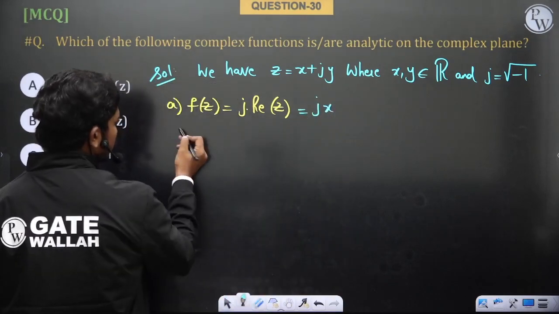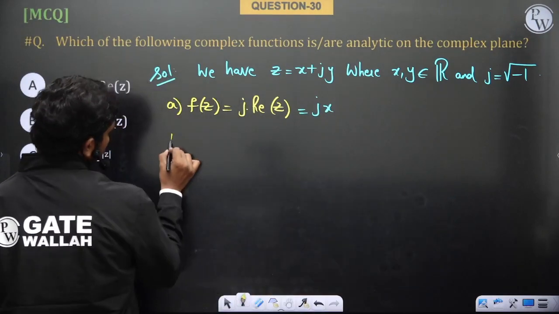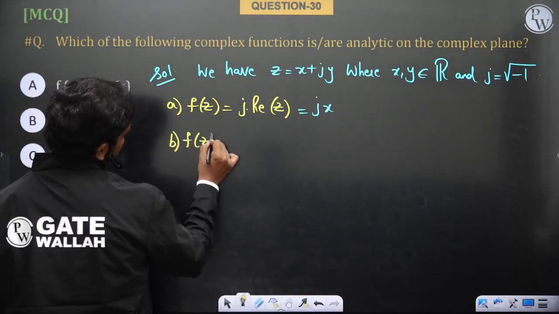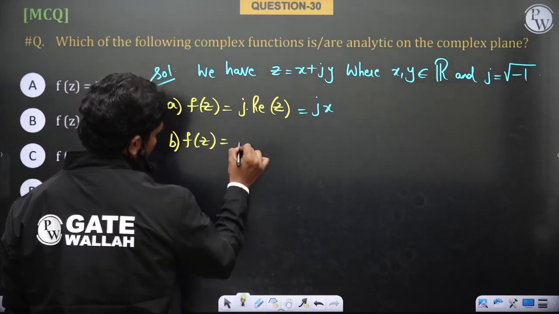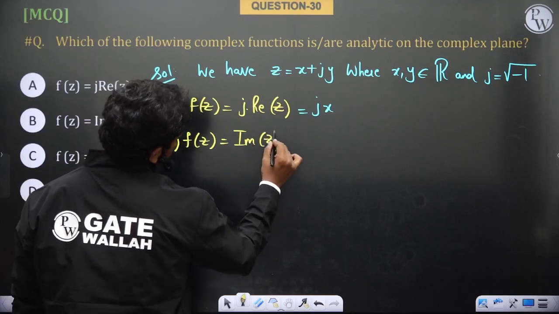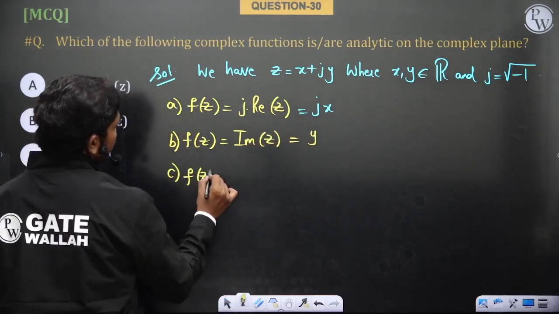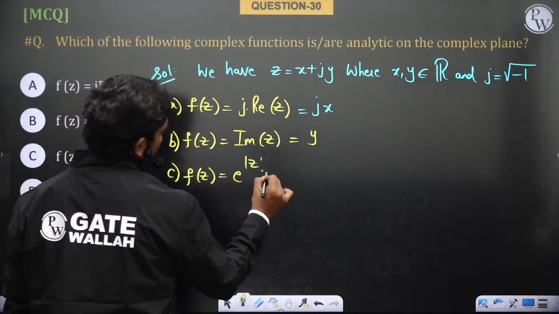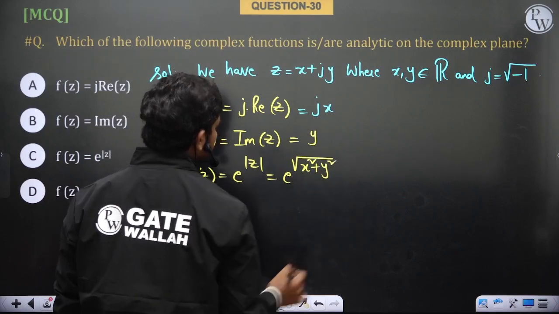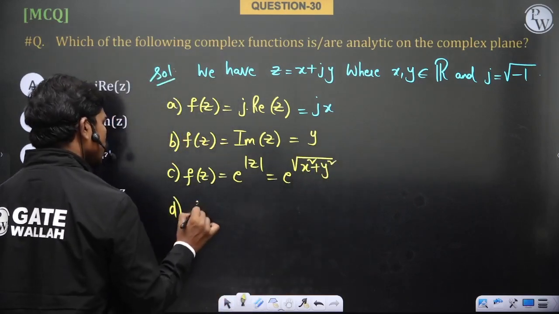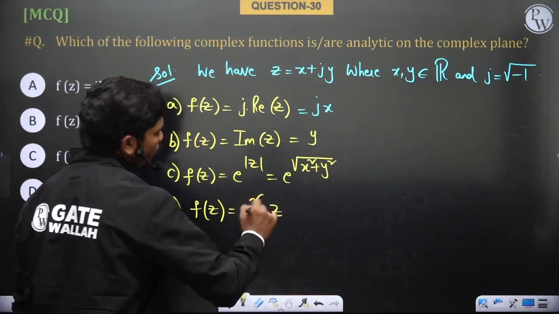Okay, so clearly, and b, if you take b for example, f of z is equal to j times imaginary part of z, which is equal to y, of course. And c, f of z is equal to e power mod z, which is a real function, of course, root of x square plus y square. Okay, and d is f of z is equal to z square minus z. This is a polynomial function, of course.